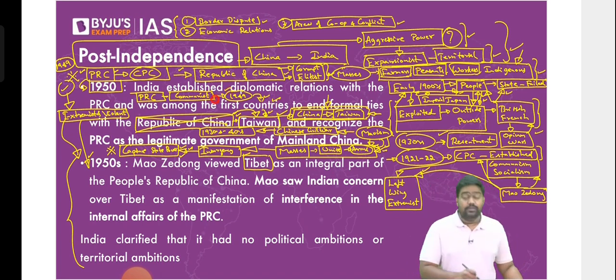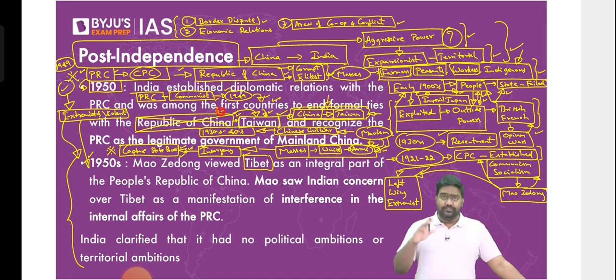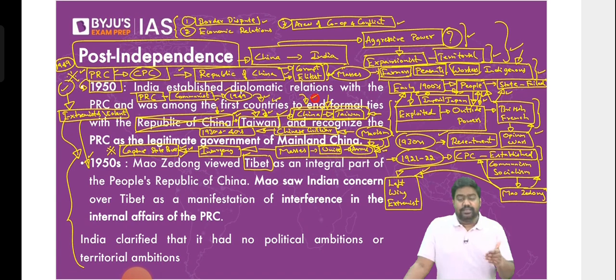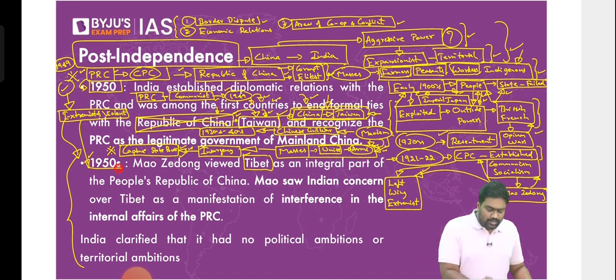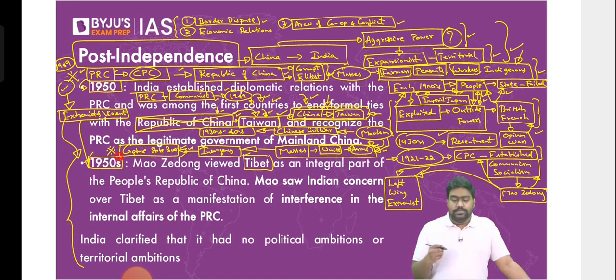We even backed the Chinese Civil War, as in we expressed sentiments, because in many ways we rebelled as well. Right? India's freedom struggle was largely peaceful, very different from what China saw. But still, we could understand why it was happening, and there was a sentiment of support from India towards China. All right. So that is what laid the foundation for a friendly relationship in the beginning years. When the Civil War was won by the Communist Party, right, the Indian government under Prime Minister Nehru recognized China and sought out friendly relations with China because we had a common connect. We both had fought against exploitation, gained independence, and formed new states.